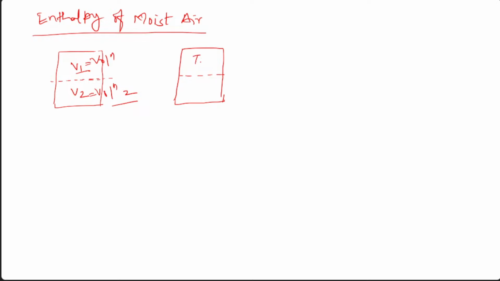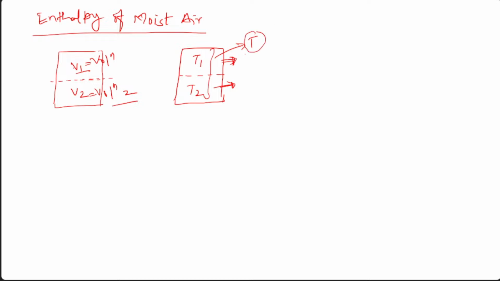This is temperature T1, this is T2. What is the temperature, extensive or intensive? Intensive. Temperature is intensive, which means there may not be any T1 and T2, but exactly T, and T is the temperature of the whole container.